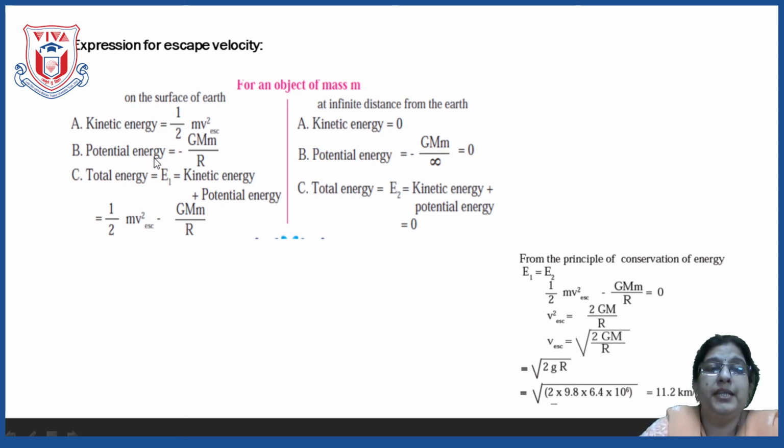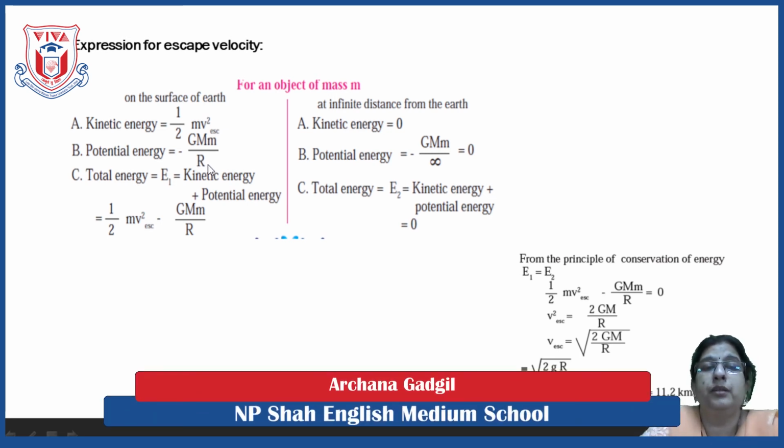Now the object is on the earth's surface, which means it has gravitational potential energy. The formula we had learned is minus GMm upon (R plus h), but here it is on the earth's surface only, so only the radius of the earth is considered.